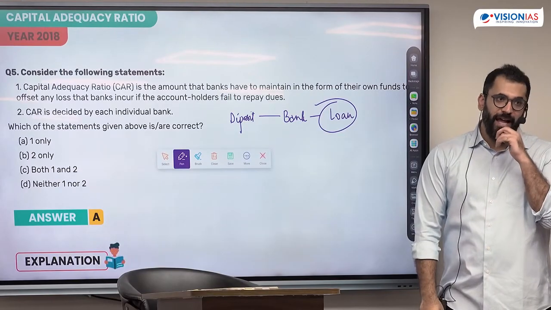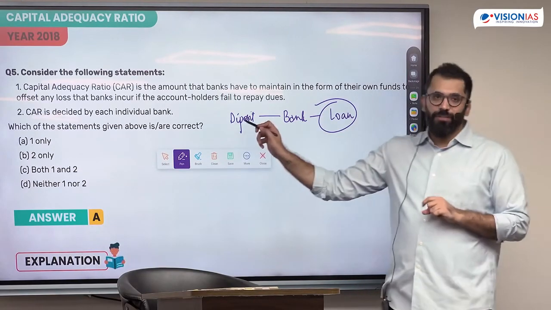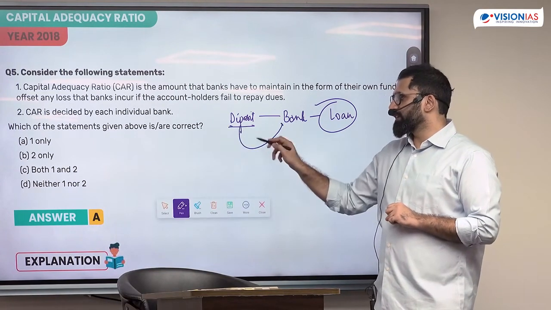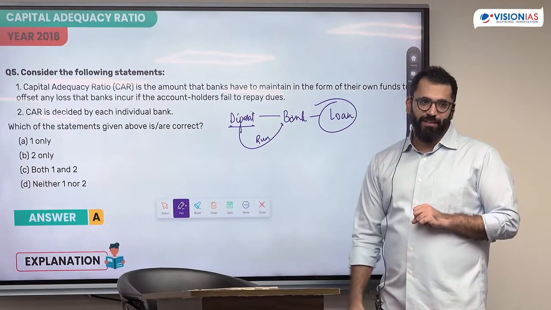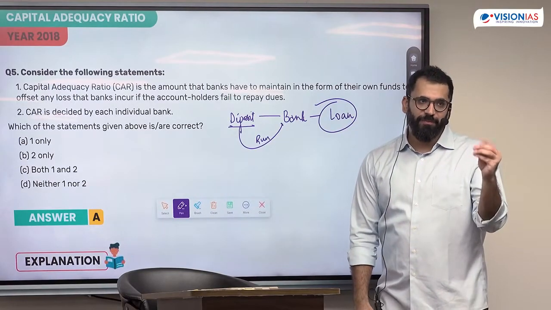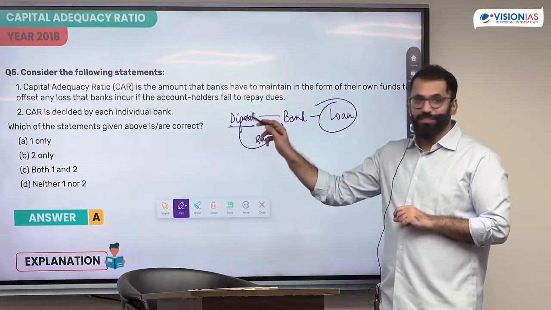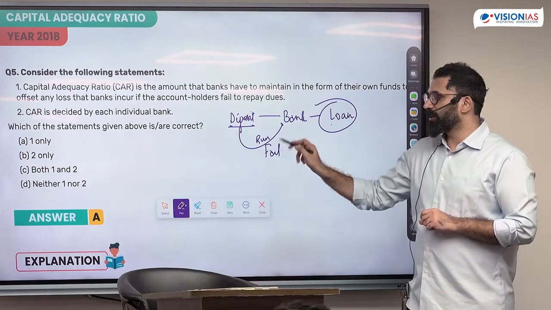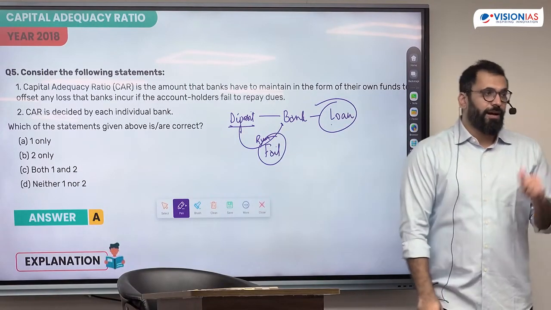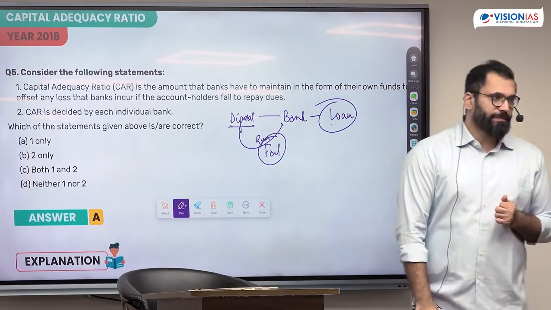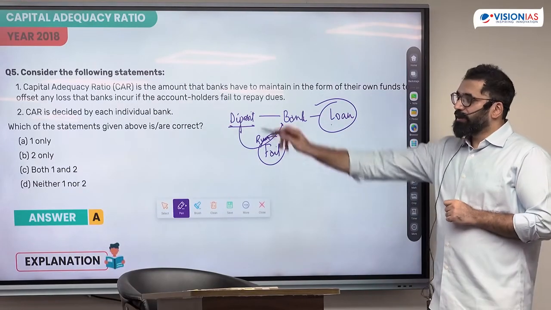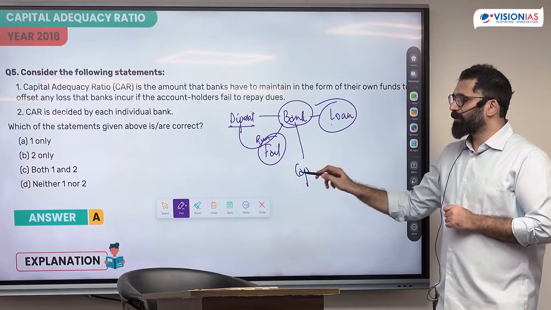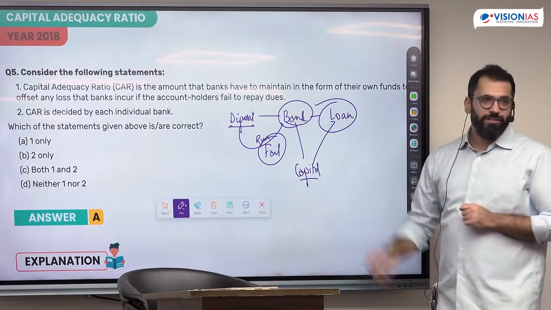If the loan does not come back, and significant loans do not come back, will the depositors lose trust? If the depositors lose trust, every depositor is going to run to the bank and take their money. And if too many depositors come, will the bank fail? That means with a very small activity of a few loans defaulting, the bank has a very big possibility of failure. Now, how do I prevent this failure? In order to prevent the failure, the depositor will have trust in the bank if I know that the bank has enough capital to cover for this.